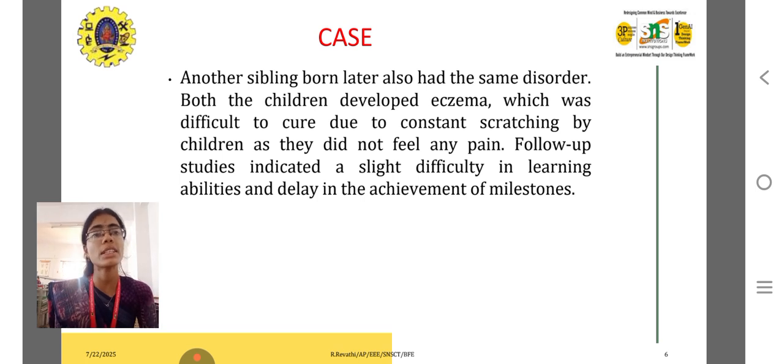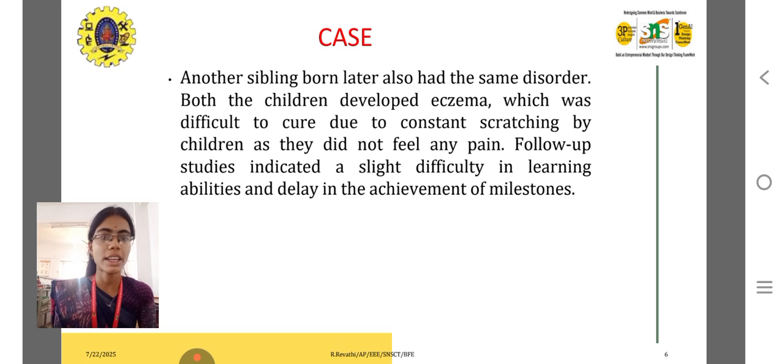But why? Because it is present in the gene and is transmitted from generation to generation, present in the DNA of a person and transmitted through the genes of the parents. Both children developed eczema, which was difficult to cure due to constant scratching. They scratch the skin layer with rough handling.